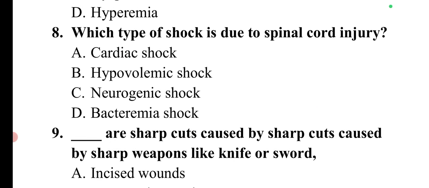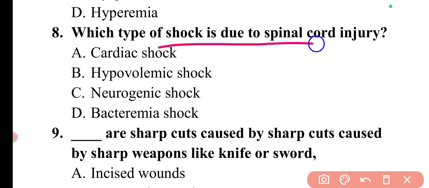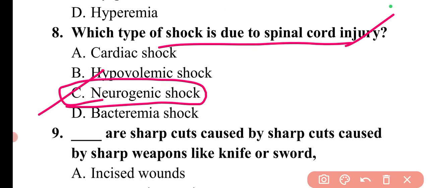Then moving to the next question. The question is, which type of shock is due to spinal cord injury? The shock that is due to spinal cord injury is neurogenic shock. So here option C is the correct answer.